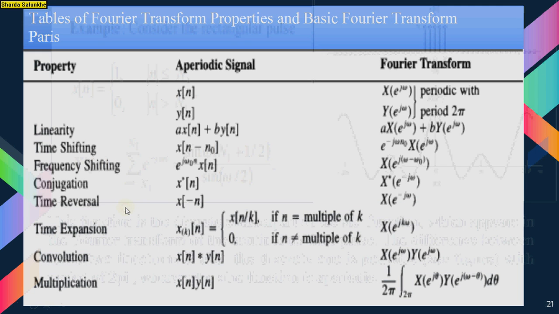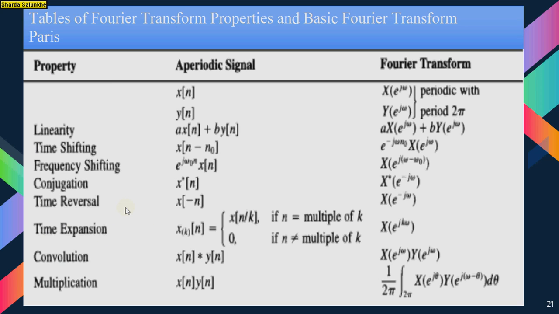So this is the property table and its Fourier transform. We already checked these properties. There is the linearity property, time shifting, frequency shifting, conjugation, time reversal, time expansion, convolution, multiplication. So there is one more property, time expansion, that is x of k of n is equal to x of n by k if n is a multiple of k, and it is 0 if n is not a multiple of k. So its Fourier transform becomes X of e raised to j k omega. So you already checked all these properties.